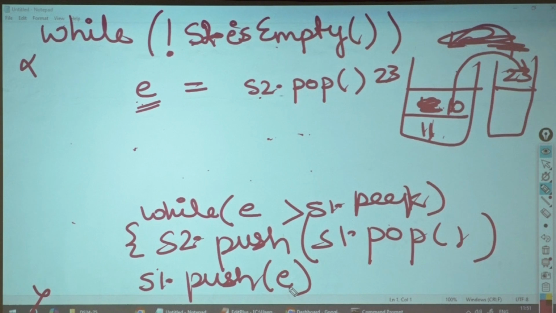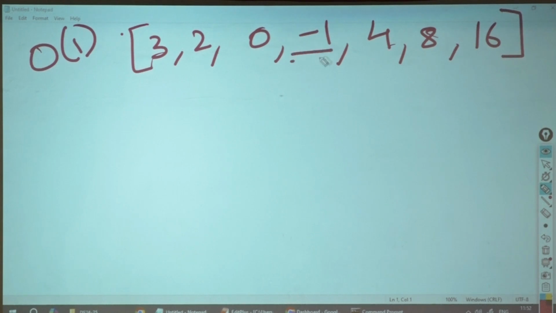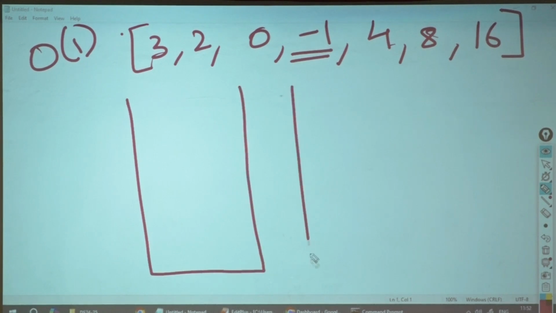Last class, I asked you to tell me the minimum of an array using a stack, which will require how much time? O of 1. So I have 3, 2, 0, minus 1, 4, 8, 16. The answer should come out as minus 1. This is the stack that you have. This is the min stack which you have.